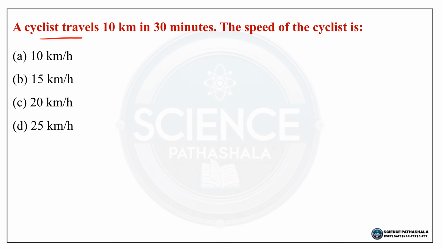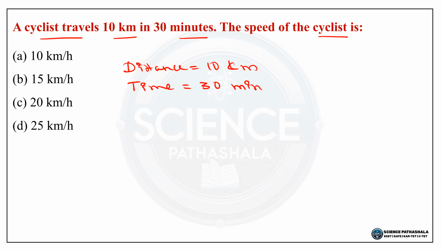Next question, a cyclist travels 10 km in 30 minutes. The speed of the cyclist is? Option A 10 km per hour, option B 15 km per hour, option C 20 km per hour, option D 25 km per hour. So here the distance is 10 km. The time is 30 minutes, so in terms of hour it is 0.5 hour.